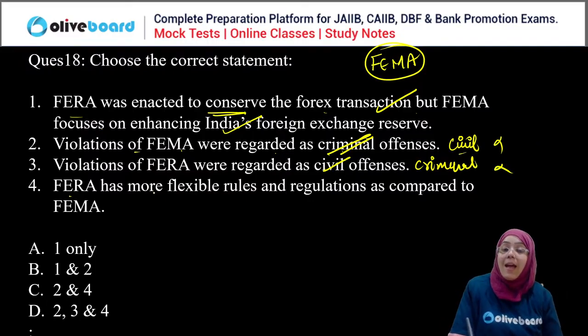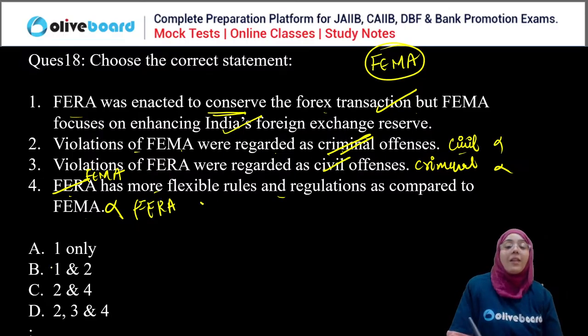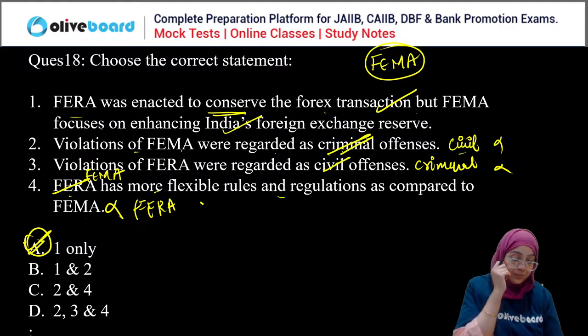Now, third, FERA has more flexible rules and regulation if we compare it to FEMA. False. Actually, FEMA has more flexible rules and regulation if we compare it to FERA. So the correct answer is one only. A is the correct answer.